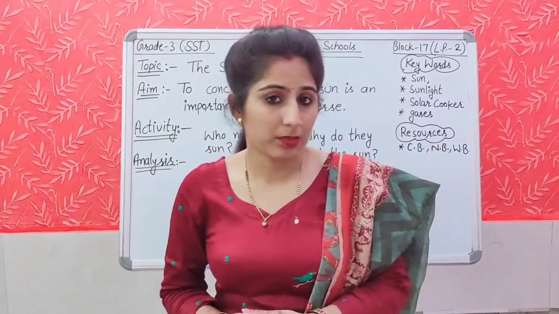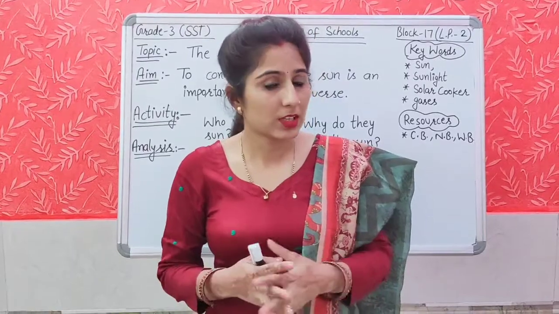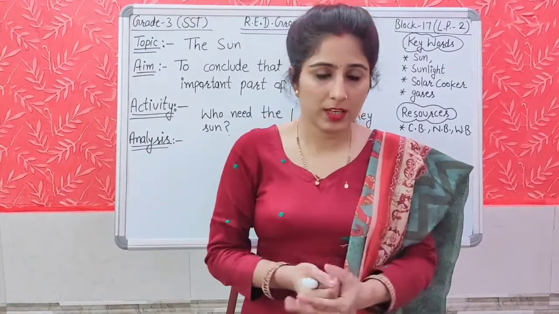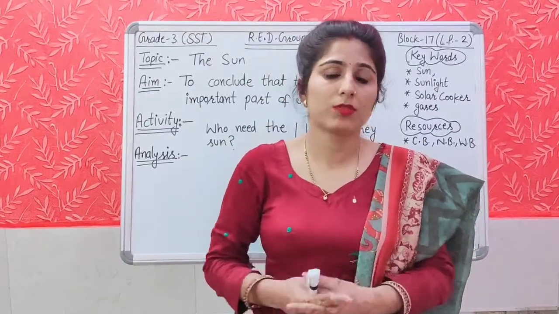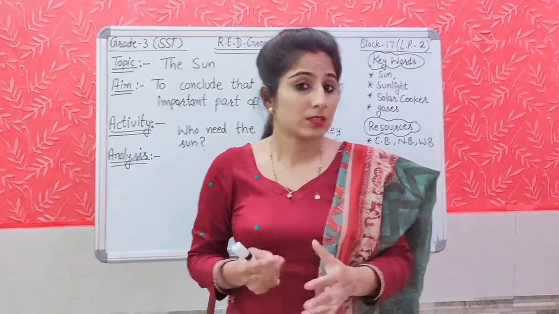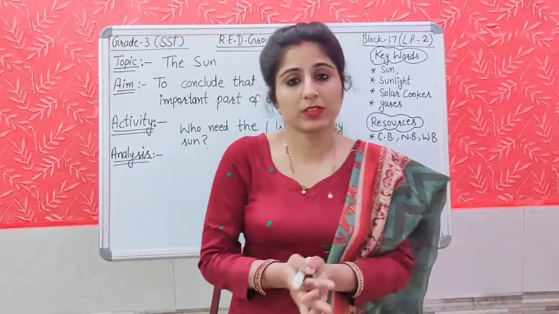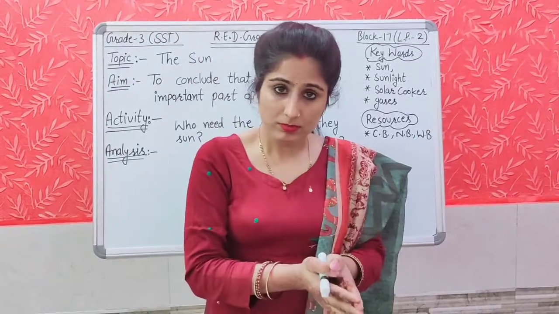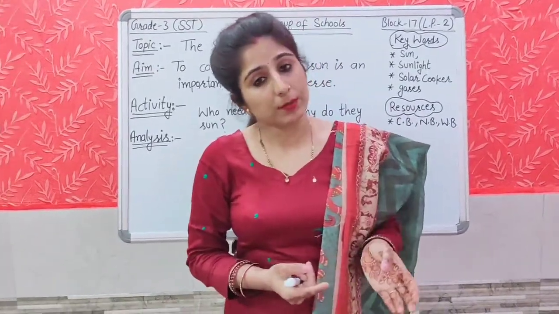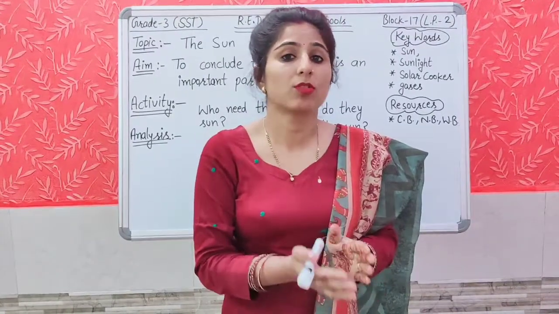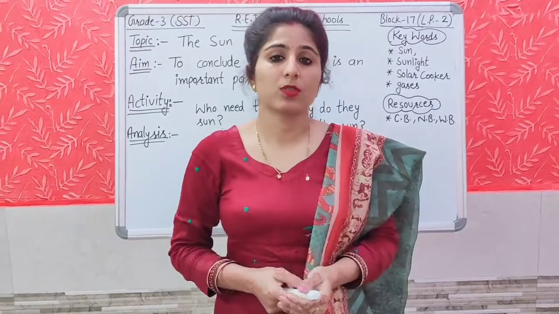We and other animals depend on plants for our food. Plants need sunlight to make their food. Thus, the sunlight is an important part of our life. The sun is important for all living things, because all living things depend on the plants, because we get our food from plants and plants depend on sunlight. So, the sun is a very important part of our life.